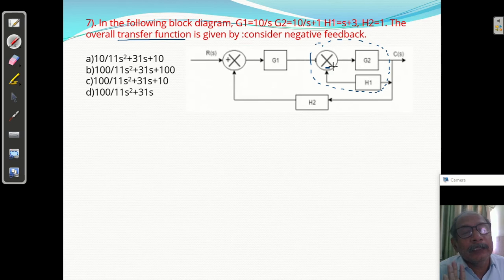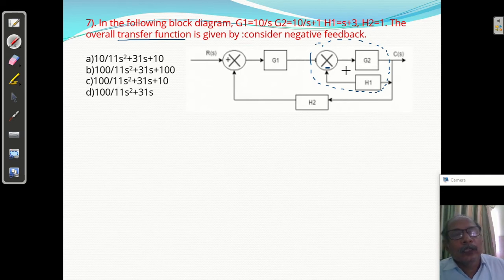Generally feedback is negative. Positive feedback, it will make the system sluggish. So we will avoid the positive feedback always. That is the question they can ask sometimes. So always we will prefer the negative feedback. Positive feedback will make the system sluggish, slow.